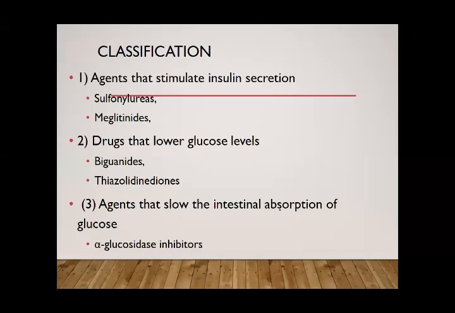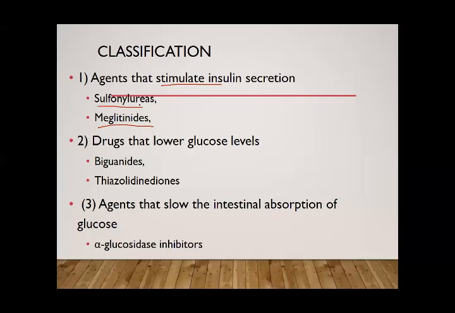This is again the classification, because classification is very important, and all of you have to remember this. And usually there are 2-3 drugs in each group, so it is not very difficult to remember. Okay, in the first group, the insulin secretagogues, the ones that stimulate insulin release are the sulfonylureas and meglitinides.